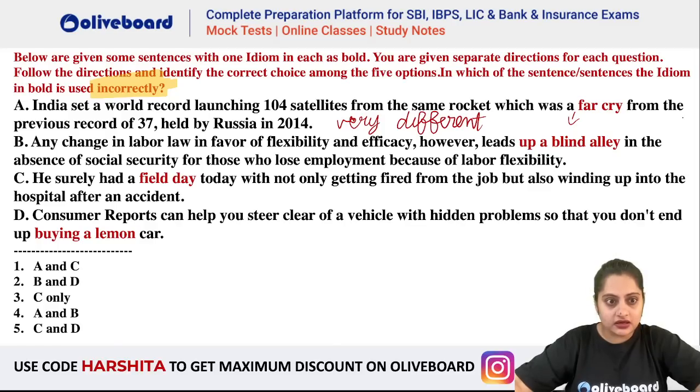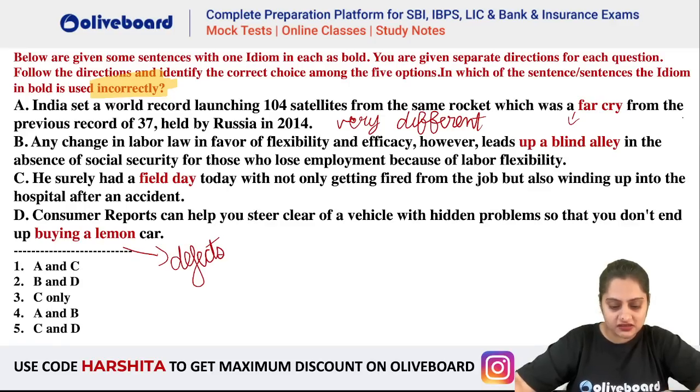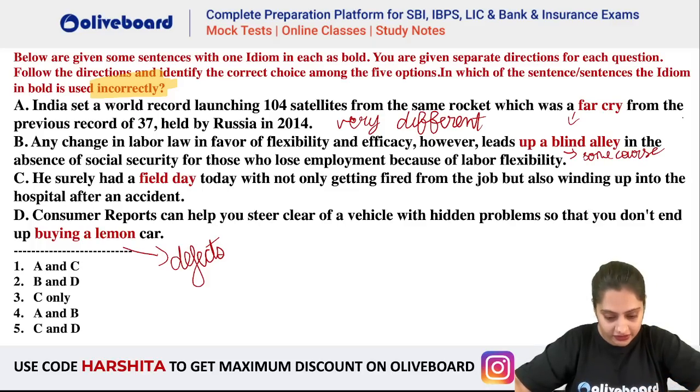Okay, then guys, buying a lemon means something with defects. Okay, something which has defects. Okay, lemon, buy a lemon. Up a blind alley, up a blind alley means someone is following a course. Now we are saying blind alley, so somebody is following a way or some course which will lead to something negative, an undesirable outcome. So you are following a course of action, but it will lead to something negative, an undesirable outcome. Okay, field day, when you have a great time. Okay, great time, right? These are your meanings.